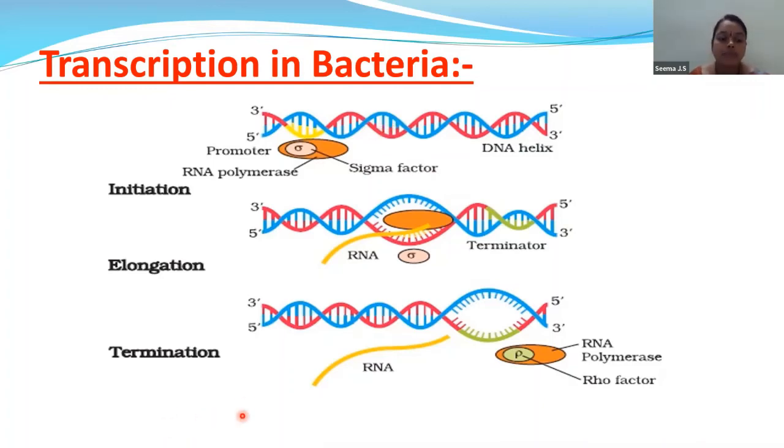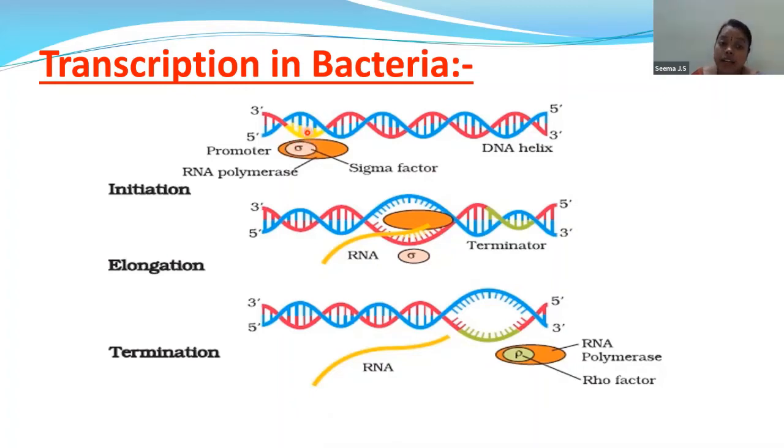And this DNA dependent RNA polymerase will utilize what? It will utilize nucleoside triphosphate. The RNA polymerase consists of the sigma factor. This sigma factor, what is it? The sigma factor initiates the transcription. So nothing but the process of initiation, first step. So sigma factor initiates the transcription.